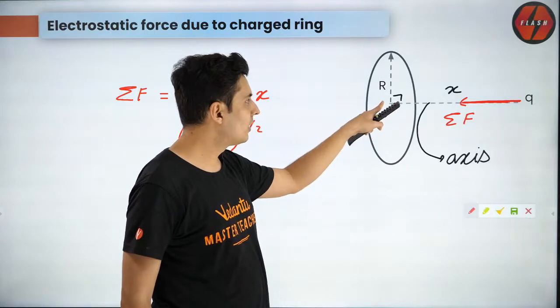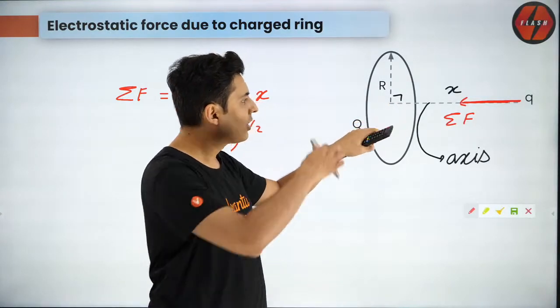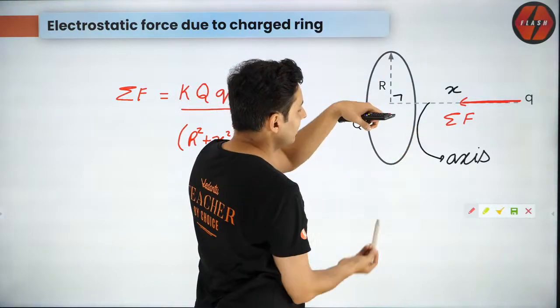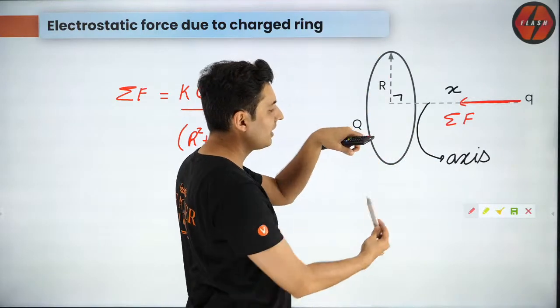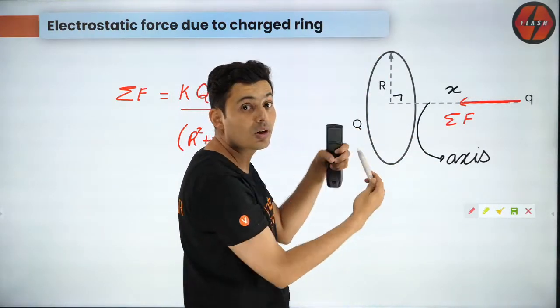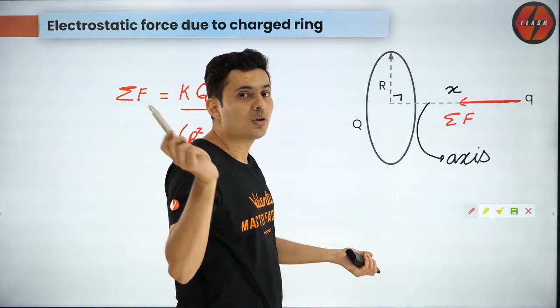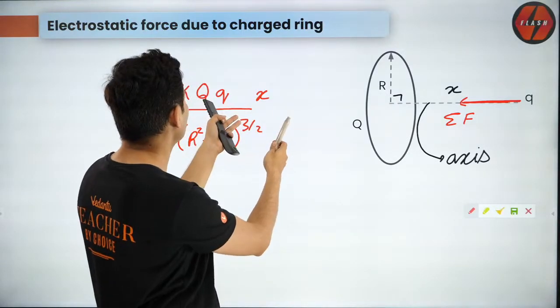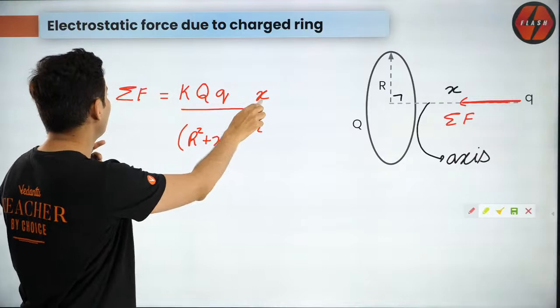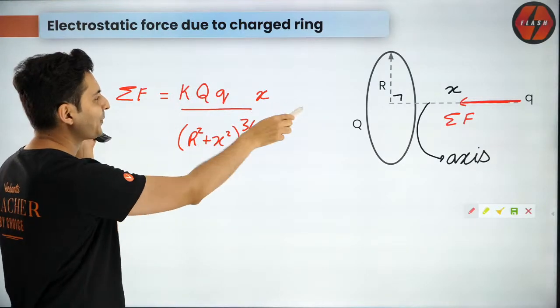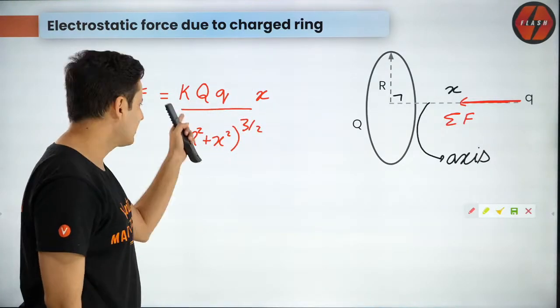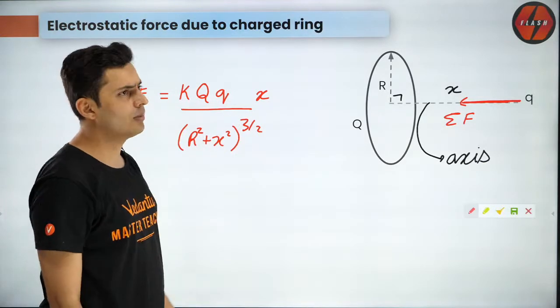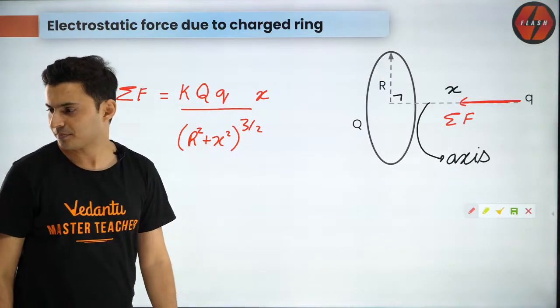Correct? If x is 0, so what will happen on this charge? All the charges on the ring will push it, and they will cancel out all the forces. So what should the force be? 0. So I will make the formula in such a way that if x is in the numerator, then obviously the force will be 0. That's how I remember it. And I know that there is something like 3 by 2 in the denominator downstairs.